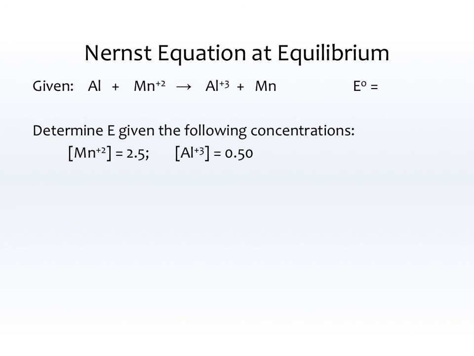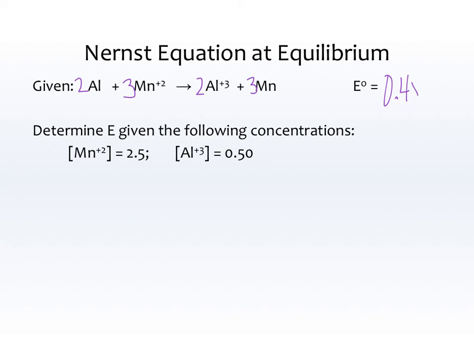Now it's time for you to try one on your own. Go ahead and pause the video now. Make sure you get your equation balanced, and you're going to determine E standard and then E not standard. Pause your video now. All right, hopefully you paused, took a break, and figured out how to balance this equation. We'll always start with a balanced equation. That's the easiest thing to do. Then we're going to look on our reduction potential chart and find out the E0.